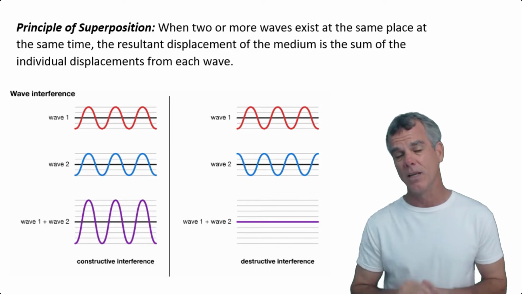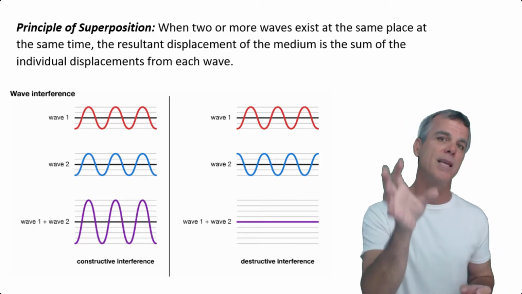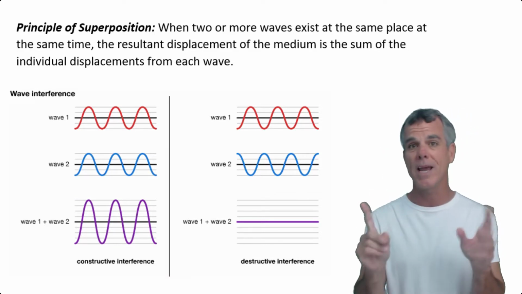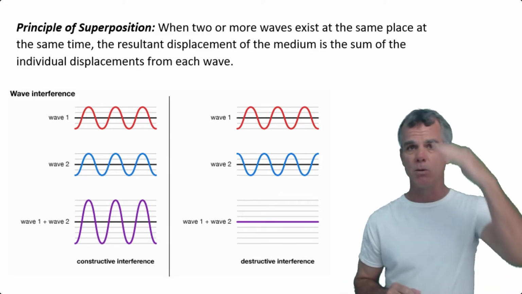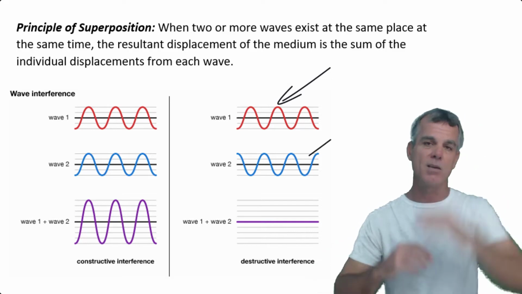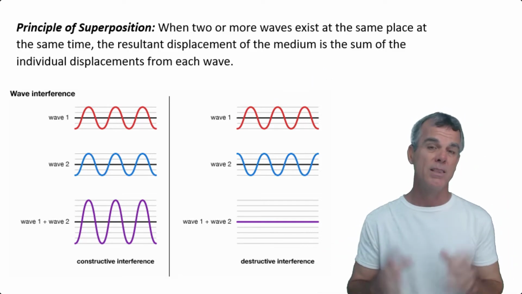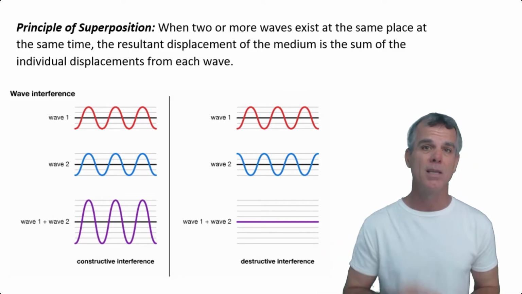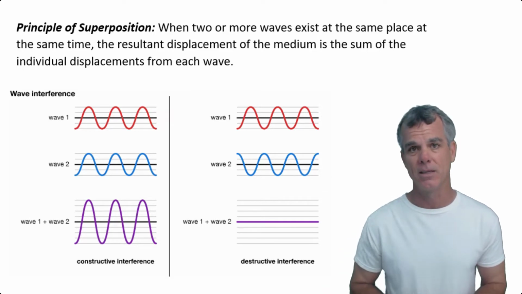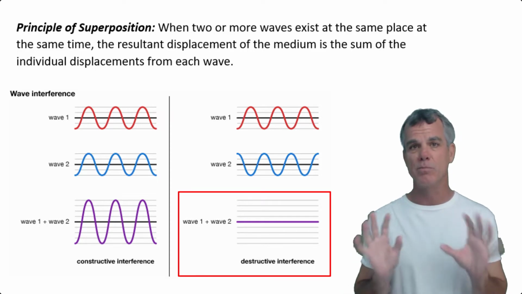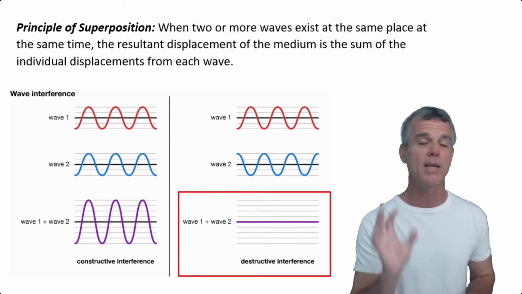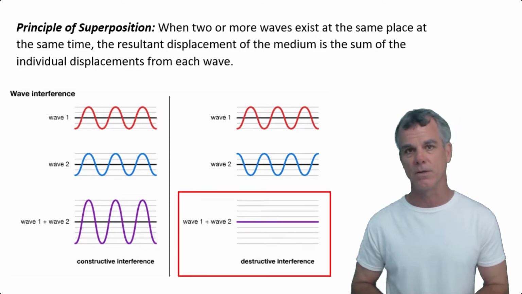On the other hand, if the two waves existing at the same point at the same time are out of phase, which in essence means they're opposite of each other. So when one wave's at a maximum, the second wave is at a minimum, and so on, then when they add together at every point, they cancel each other out. What you end up with is a wave with an amplitude of 0. Complete cancellation. We call that fully destructive interference.